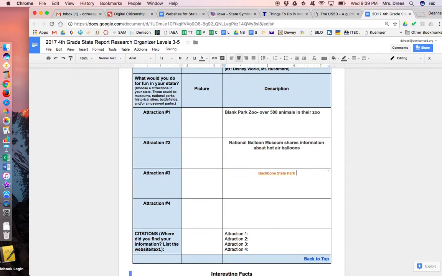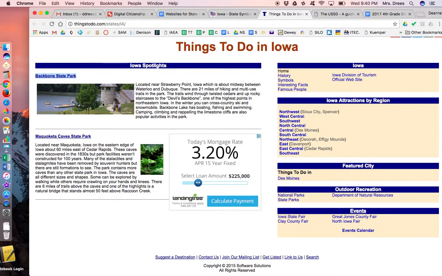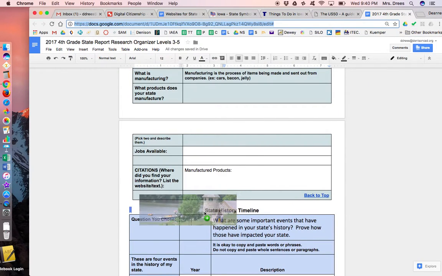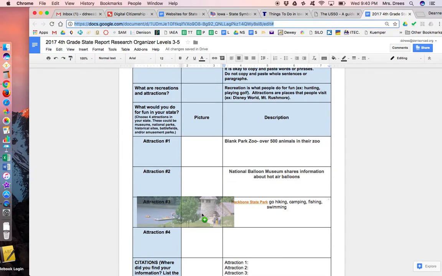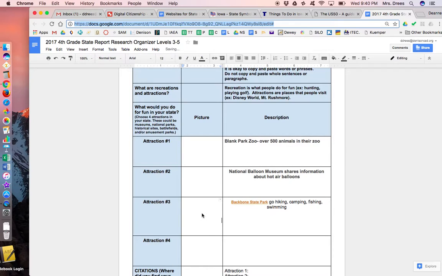Backbone State Park, you can go hiking, camping, fishing, and swimming. That one actually had a picture of it, so I could click on that picture, drag that picture over. So I need to get into the backbone box. There it goes.